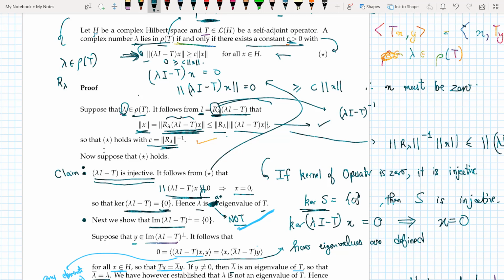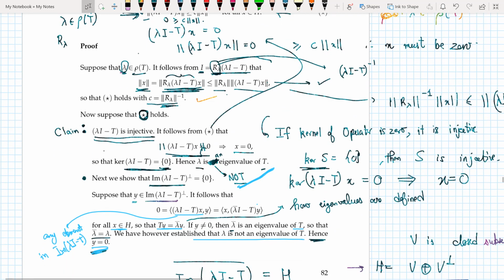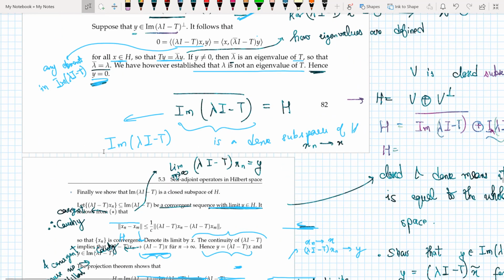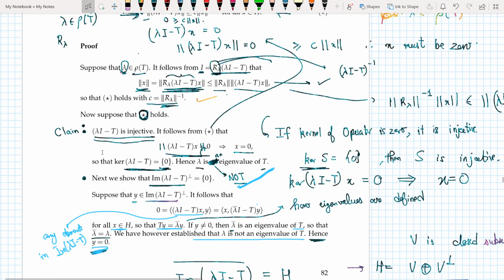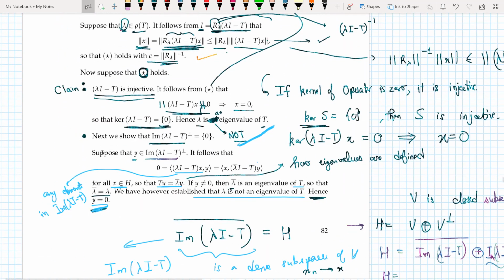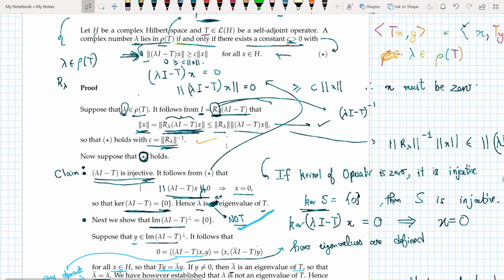Now we go the other way around. We suppose that star holds. And when we suppose the star holds, we have to show that lambda is in the resolvent set. So what do we need to show that lambda is in the resolvent set? We need to show that lambda I minus T is injective and surjective, so let's see how we would prove that. The way we go forward is we claim that lambda I minus T is injective. Now it follows from star.